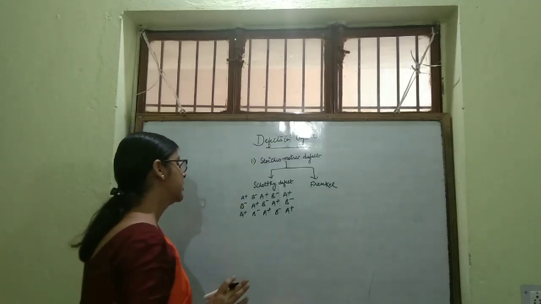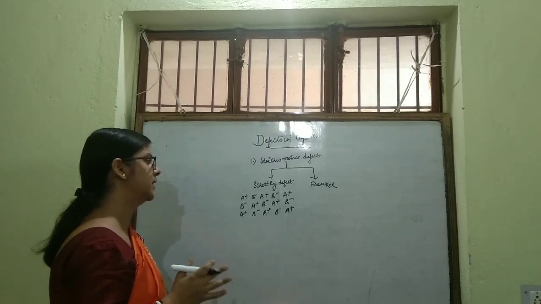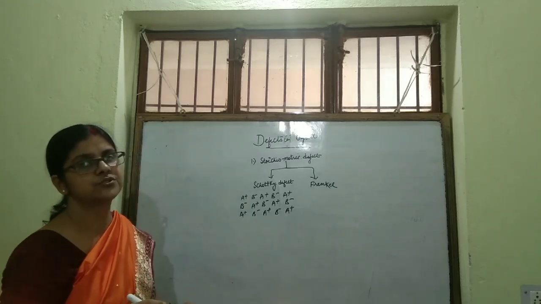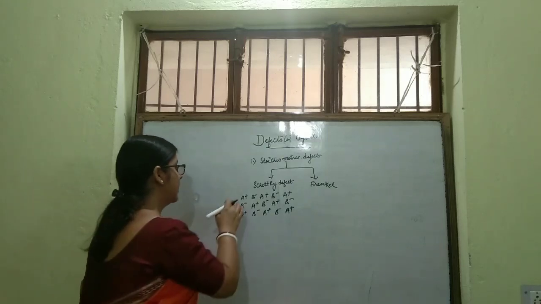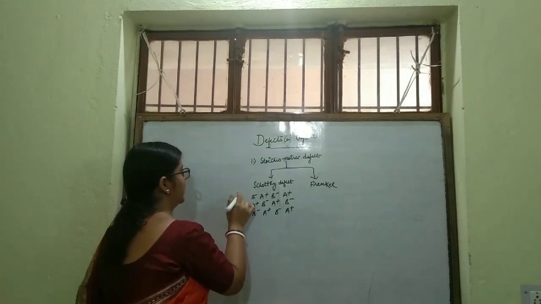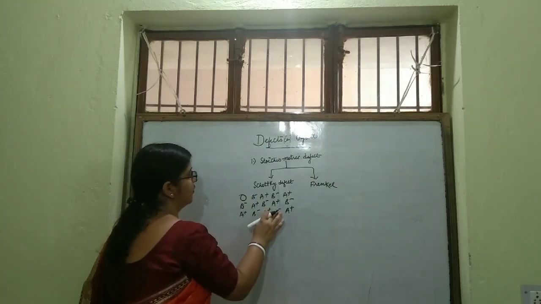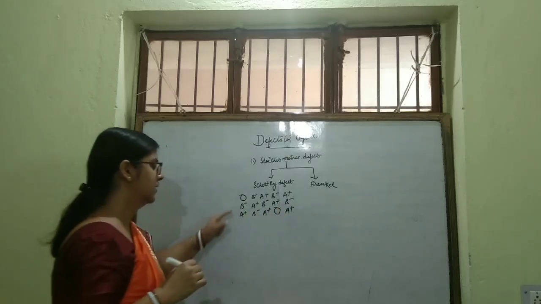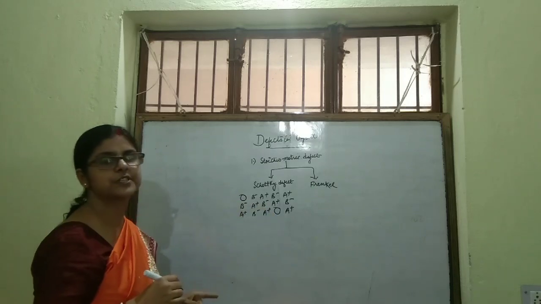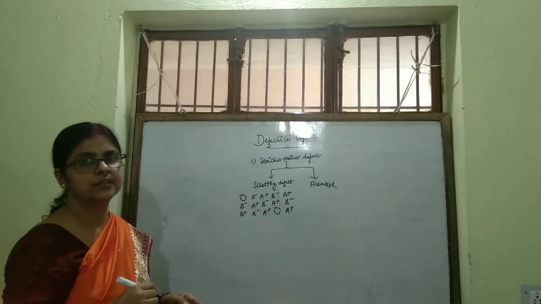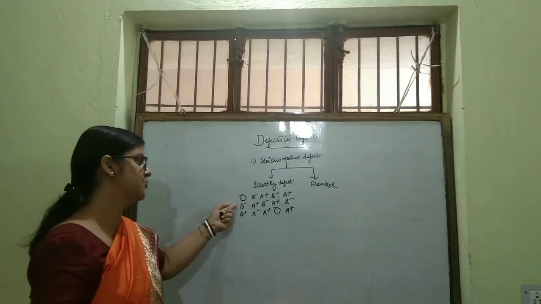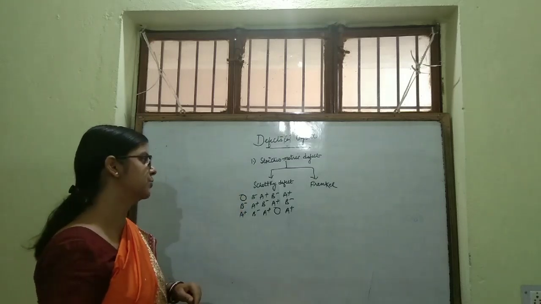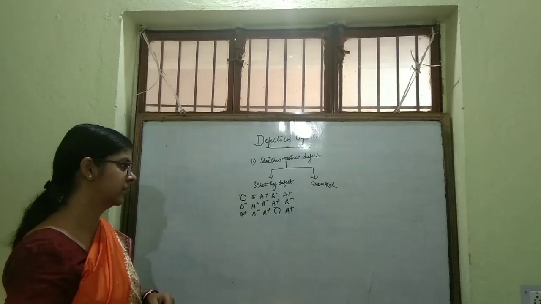If some ions are missing from the crystal lattice, then it results into Schottky defect. Suppose from here cation is missing and from here anion is missing. See, cation and anion is missing from the crystal. There is a defect, but the ratio of cation and anion will be same. This type of defect is known as Schottky defect.